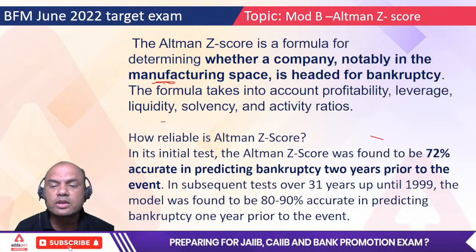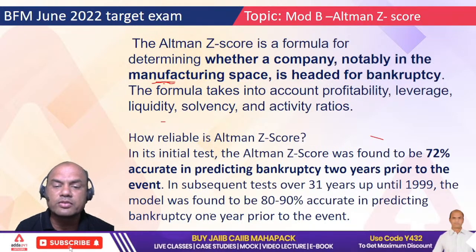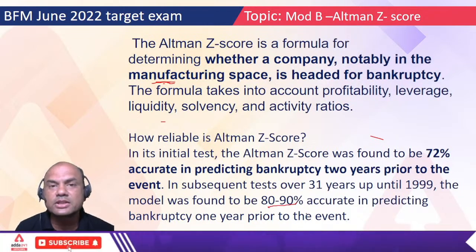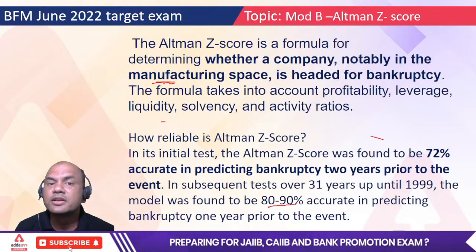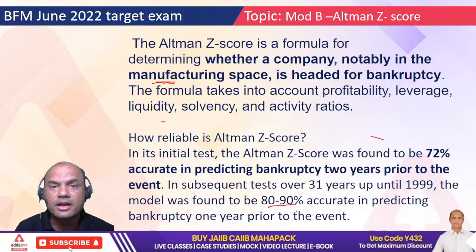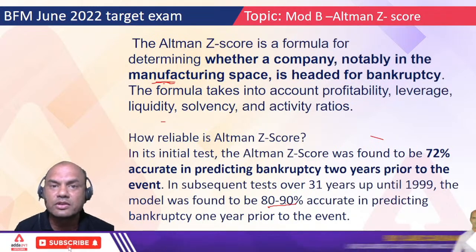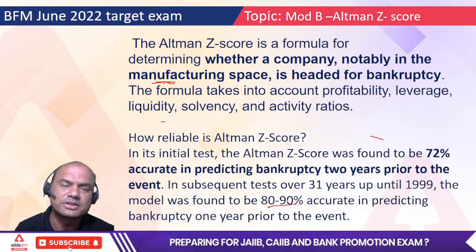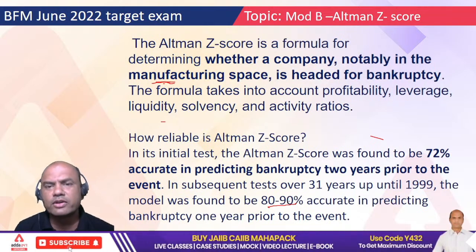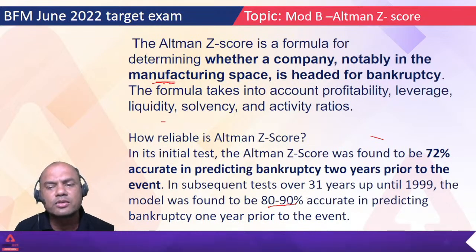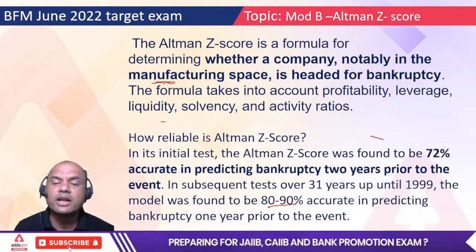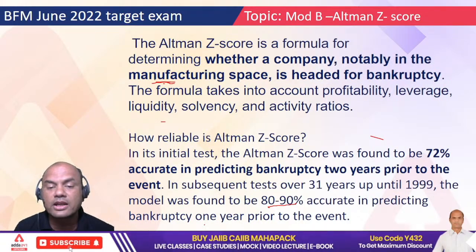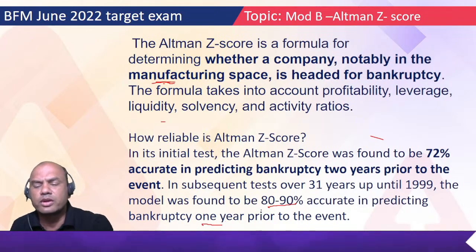In subsequent years, over 31 years up to 1999, the model was found to be 80 to 90% accurate. Now if I am getting this 90% accuracy, then why should I go here and there? It's like one-stop shopping. That's why I said about Adda 24/7 also. It's a one-stop shopping. Why do you go here and there for all banking services or banking activities? Go to Adda 24/7 only. Everything is over here only. So 80 to 90% accuracy in predicting the bankruptcy 1 year prior to the event. So before 1 year, it's 80 to 90% accurate. So why not go for it?